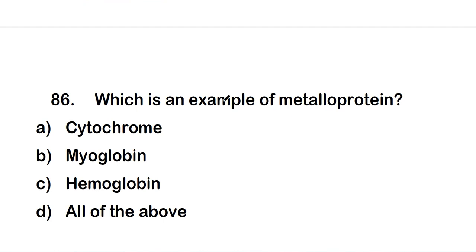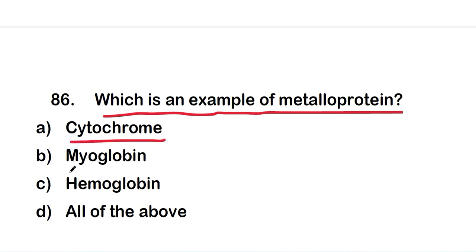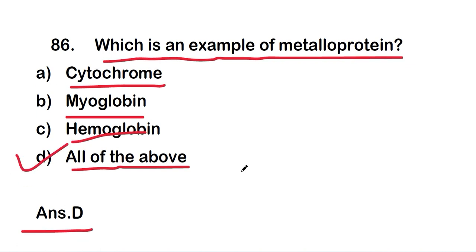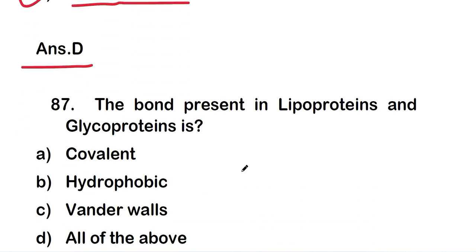Okay, so let's move on to the next question, which is an example of metalloprotein. The options are cytochrome, myoglobin, option C, hemoglobin, or option D, all of the above. The right answer is option D, all of the above. So let's move on to the next question, question number 87.